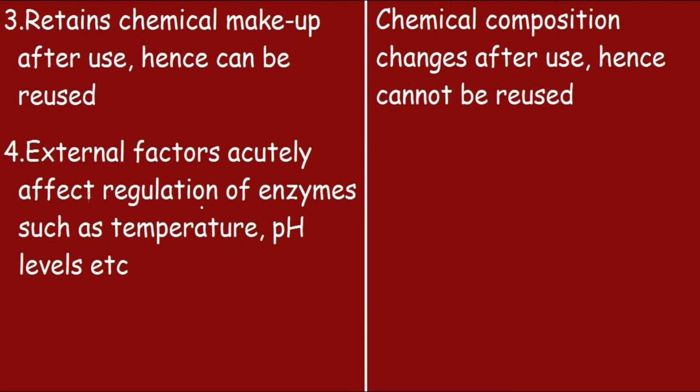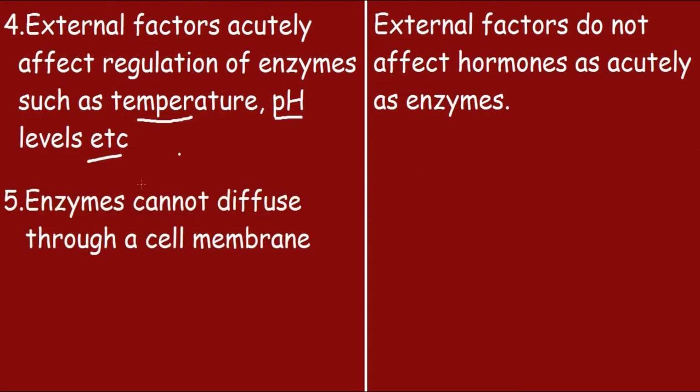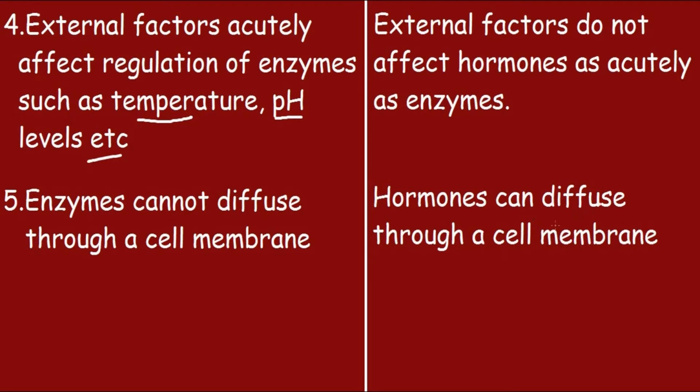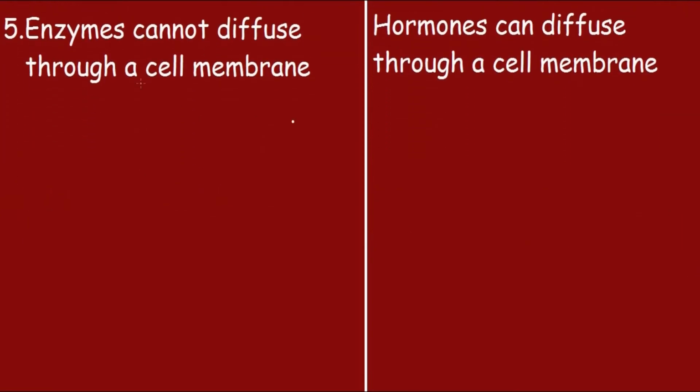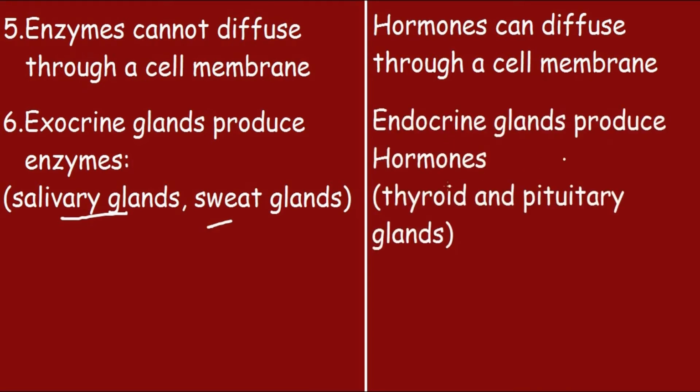So external factors acutely affect regulation of enzymes, such as temperature, pH levels, etc. And for hormones, external factors do not affect hormones as acutely as they do enzymes. So the fifth point says that enzymes cannot diffuse through a cell membrane, but hormones can diffuse through a cell membrane. So the sixth point, exocrine glands produce enzymes, such as salivary glands, sweat glands, etc. And for hormones, endocrine glands produce hormones, for example the thyroid and pituitary glands.